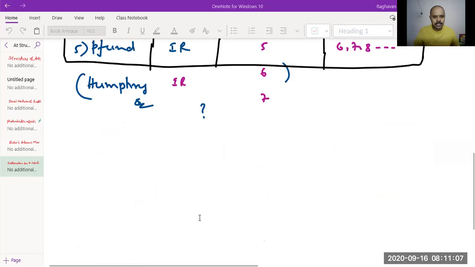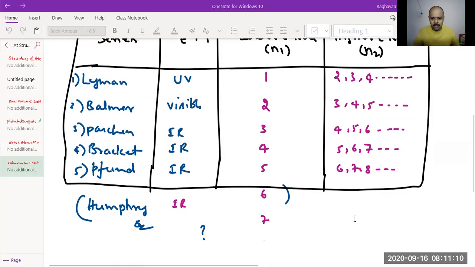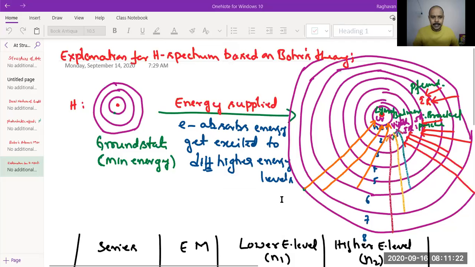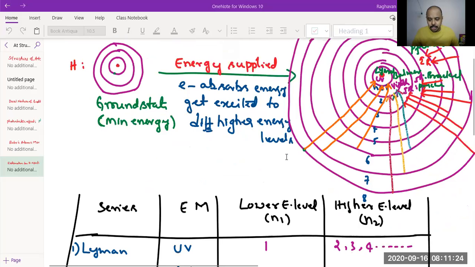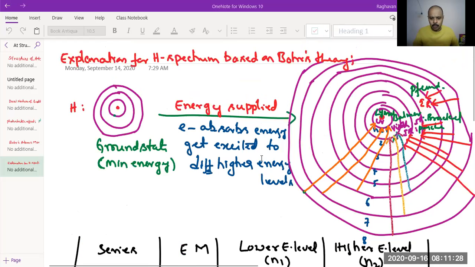It's also told that if electron transition ends at the sixth energy level, it gives IR radiation constituting the Humphreys series, but it is not in the syllabus, so not to worry much. So this is the explanation of Bohr for the hydrogen spectrum, how different spectral lines are possible.